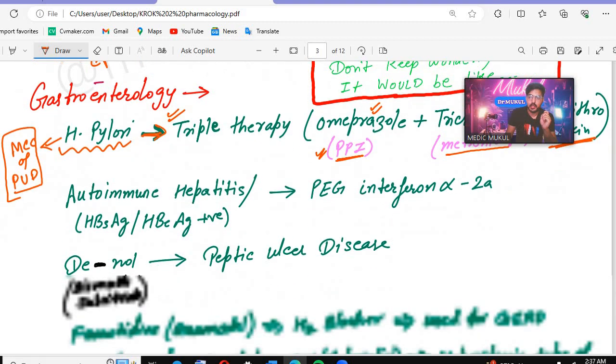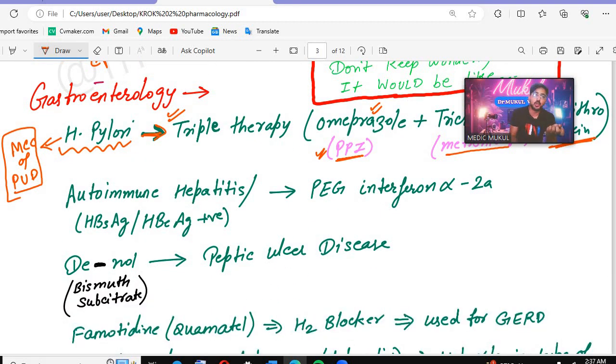Okay. Next, they will give you a patient having the diagnosis of autoimmune hepatitis. In the question they have given HBs antigen positive, HBe antigen positive, and the diagnosis they had already made, that autoimmune hepatitis. So in that condition, which drug will be given? That is the PEG interferon alpha 2A. PEG interferon alpha 2A will be given in that condition.